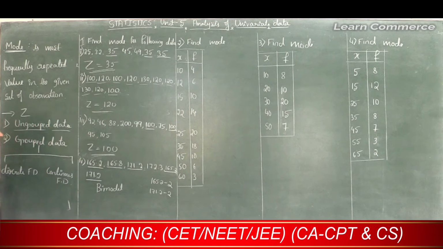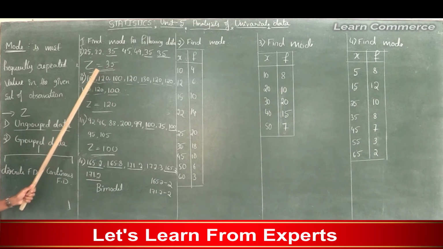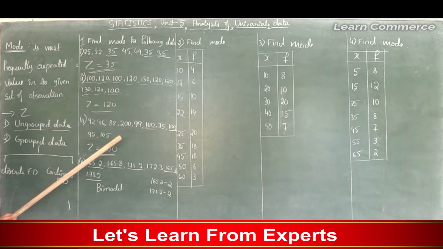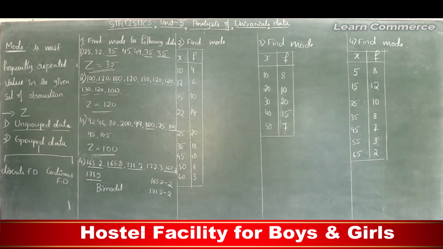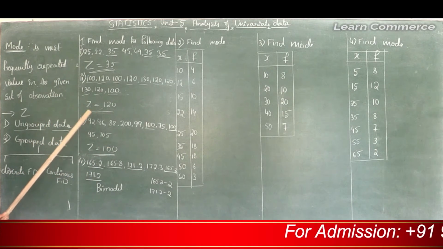So why is it bimodal? Because here different values are repeated the same number of times. See, these three problems are unimodal because only one value is most frequently repeated. So these problems are unimodal and this problem is bimodal. Okay, this is all about the calculation of mode in case of ungrouped data. In case of ungrouped data we can calculate mode directly without any calculation.